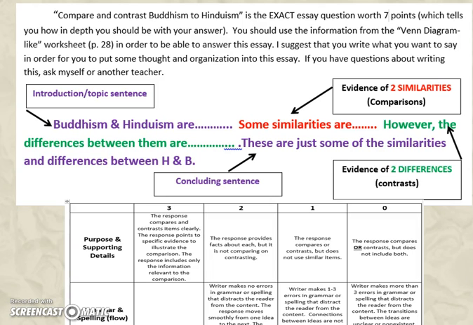All right, and the last thing is, remember comparing and contrasting your Hinduism and Buddhism for your 7-point essay question. I've already given you this, so just make sure that you know some of the things that you are going to list as the similarities and differences and be able to write this in a cohesive paragraph.